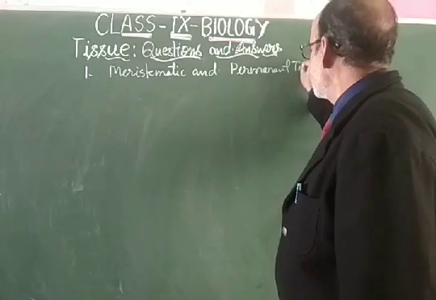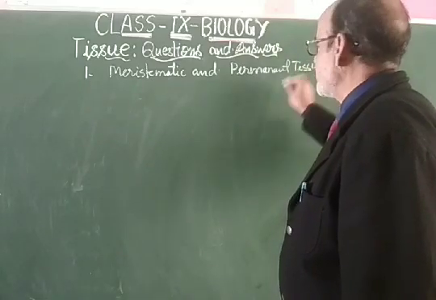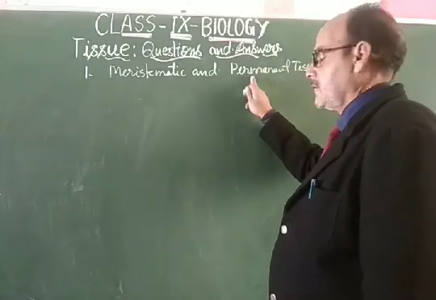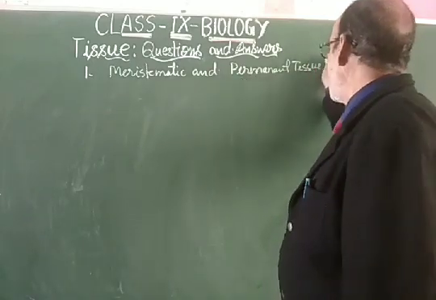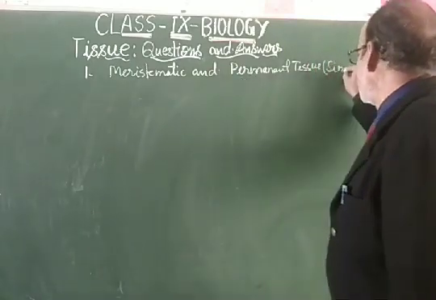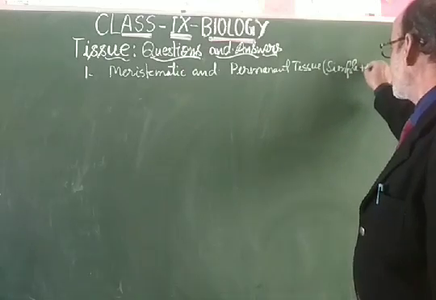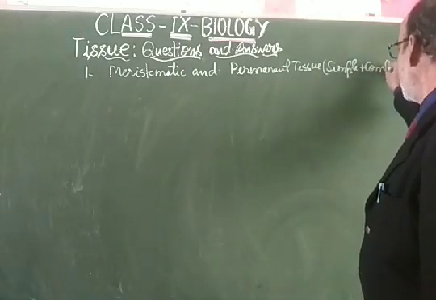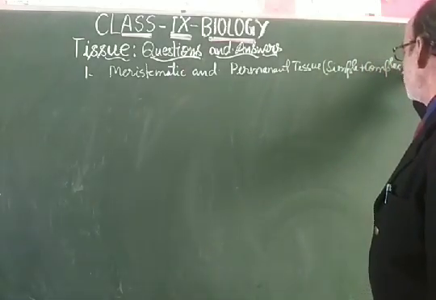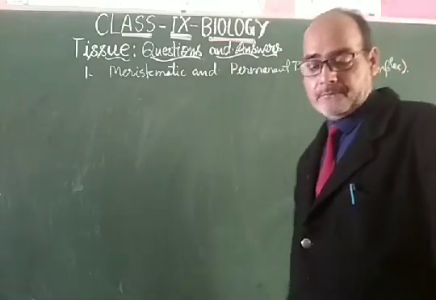So dear students, the answer is meristematic tissue and permanent tissue. Permanent tissue are of simple and complex types. So you can answer in a short way like this, in a single line.